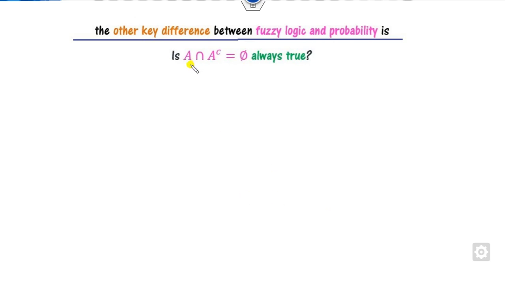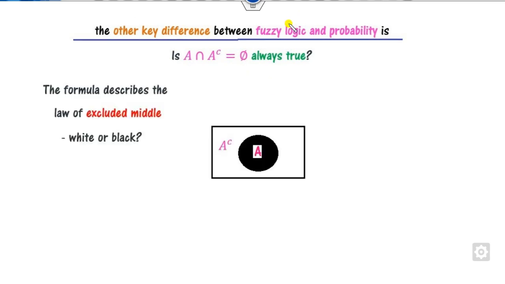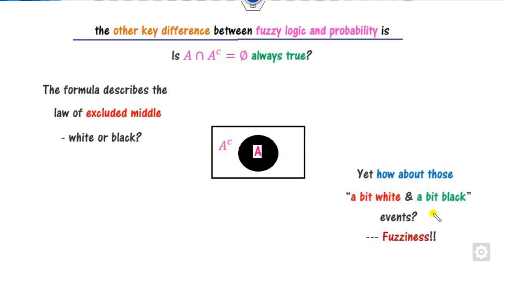Another difference: we all know that in probability set theory, A intersection A complement is always the empty set, while this statement is not always true in fuzzy logic. Look at that, if I consider A as black, A complement is white. So what is the intersection of A and A complement in probability theory? That is always phi. But what happens in fuzzy logic? It is not equal to phi, because what is the complement of A?